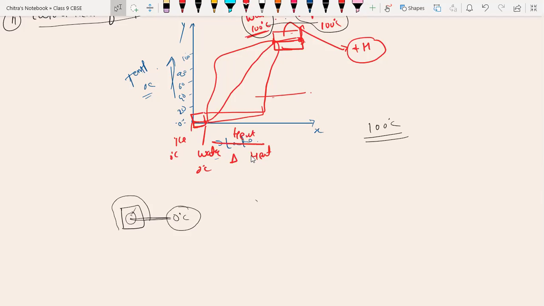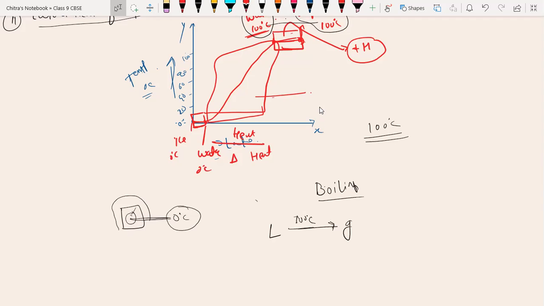Okay, so we are discussing the melting point, not the boiling point. Boiling point is the temperature at which liquid converts into gaseous form. When liquid converts into gaseous form at a particular temperature, like water at 100 degrees Celsius, this temperature is called the boiling point.